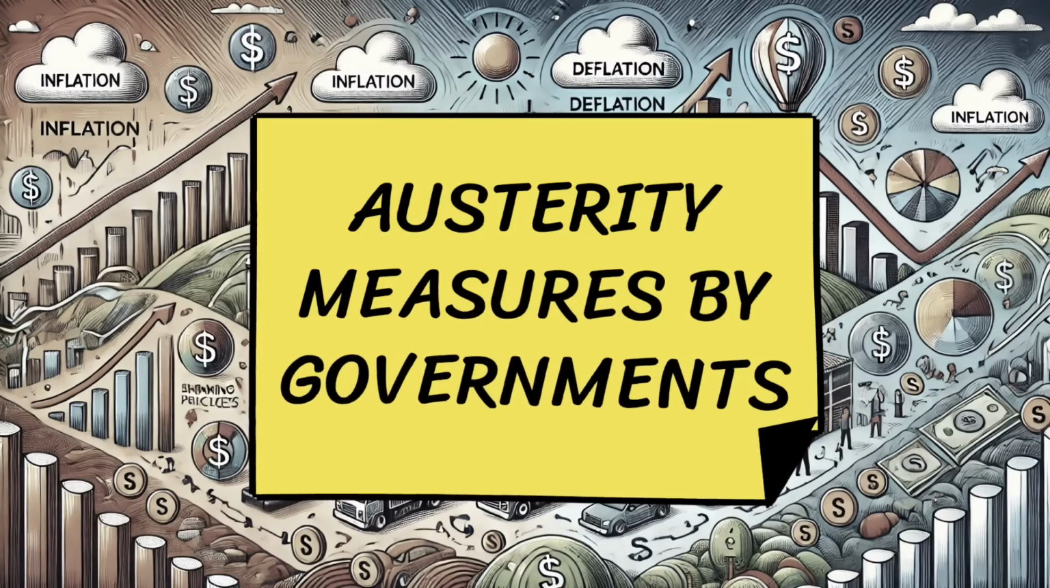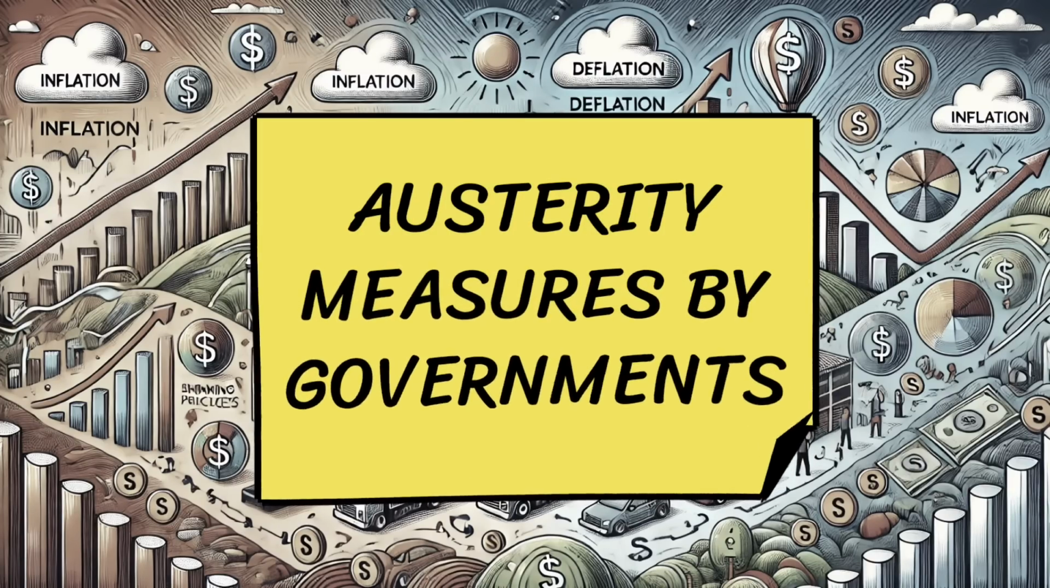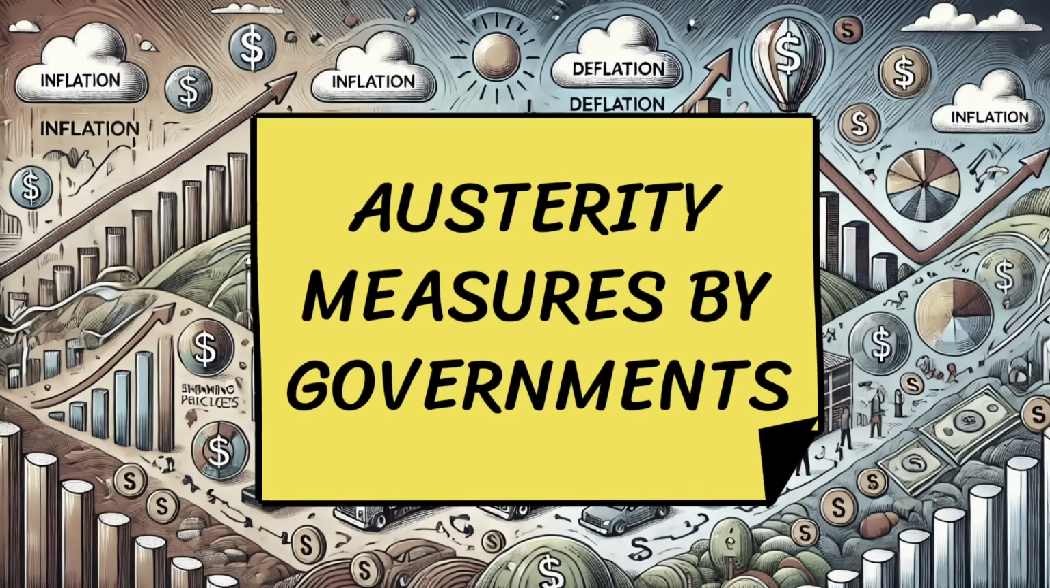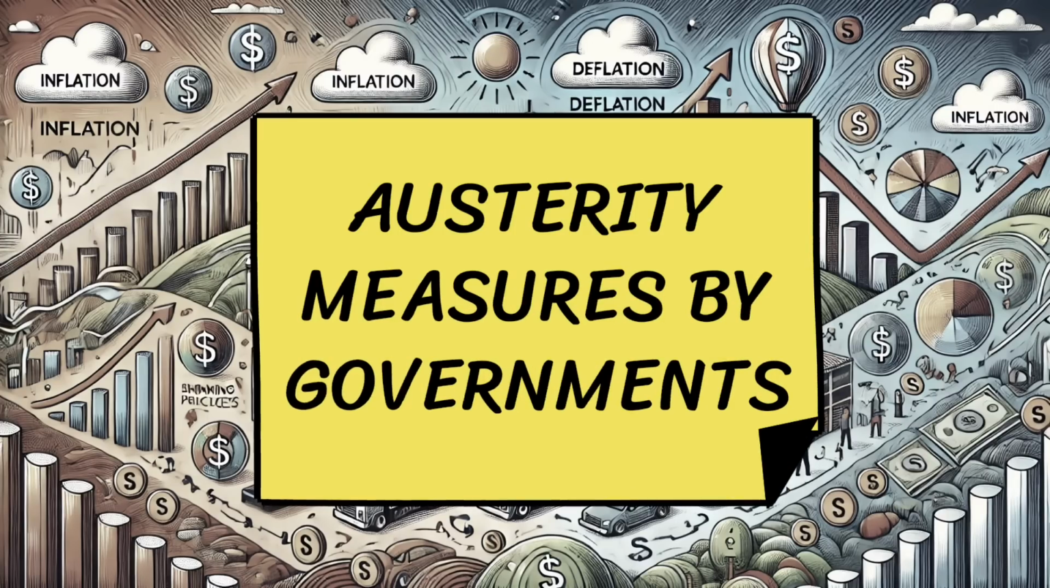Austerity measures. In some cases, governments may cut spending or increase taxes to reduce budget deficits. While these measures might aim to stabilize the economy, they can also reduce overall demand, leading to lower prices and triggering deflation.